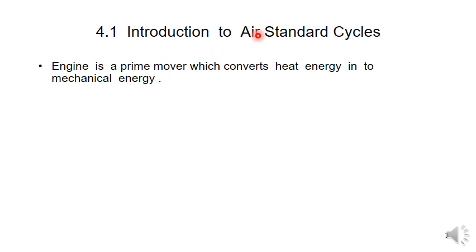That's why we call it an air standard cycle. So the heat engine cycle which consists of air as a working media is called an air cycle. What is the definition of the air standard cycle? The heat engine cycle where air is the working fluid, or the working media, is called an air cycle.